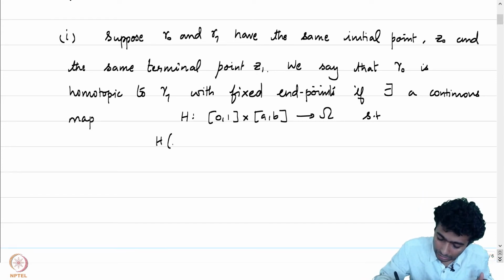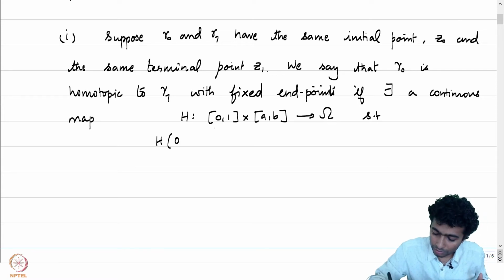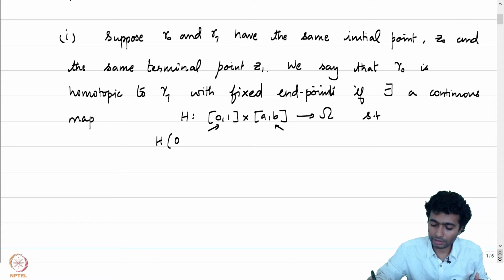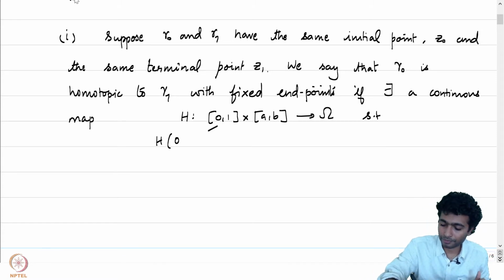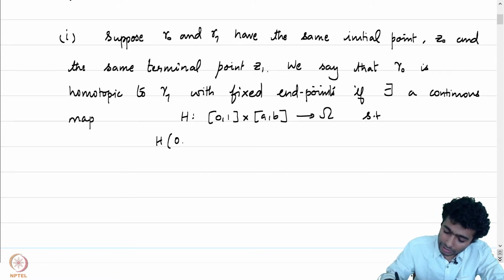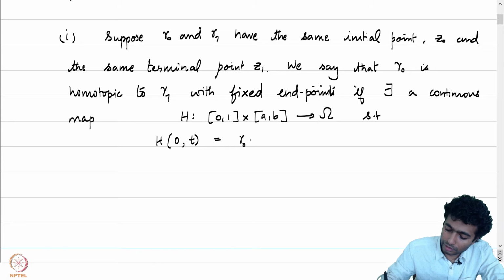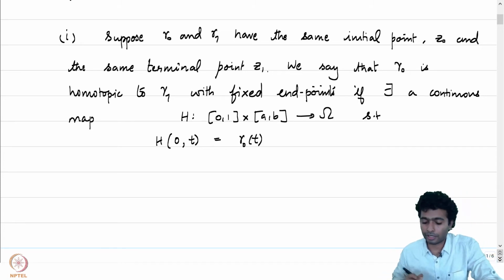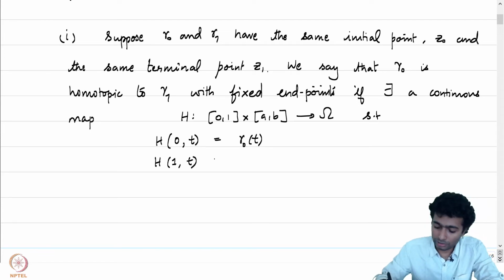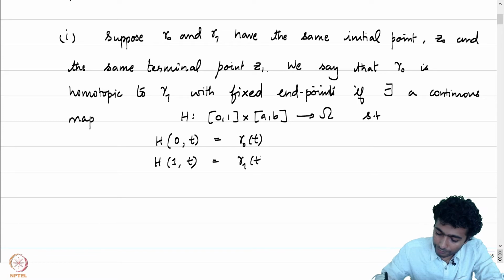At stage 0, so this should be thought of as the stage parameter and this is the domain of definition of the curves. I'll explain more on that in a minute. At stage 0, H of 0 comma t, this is just the initial curve gamma 0 of t and H of 1 comma t at the stage 1, this is just gamma 1 of t